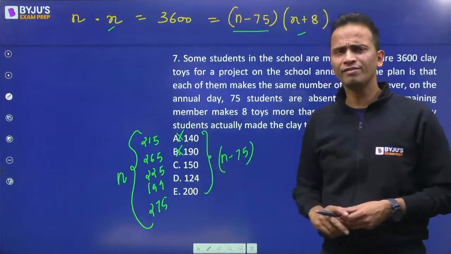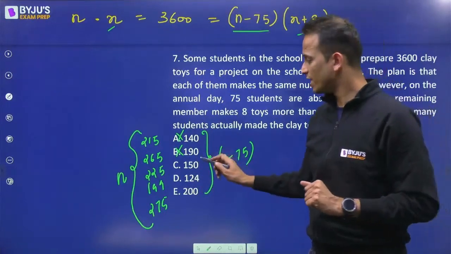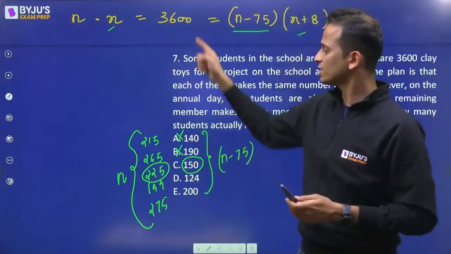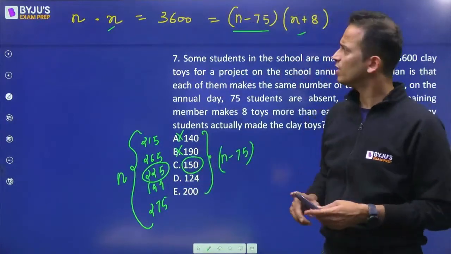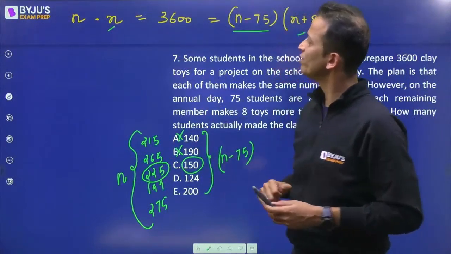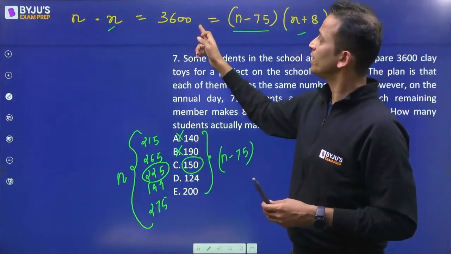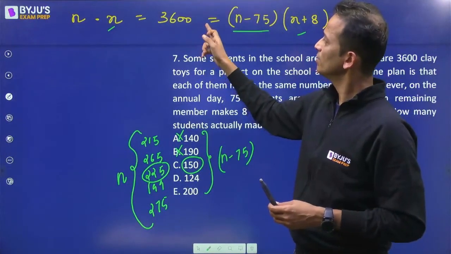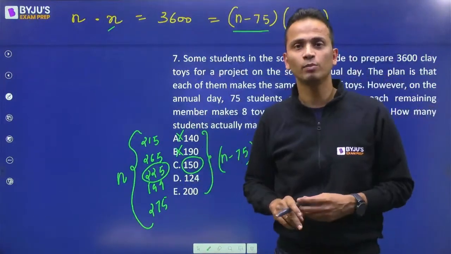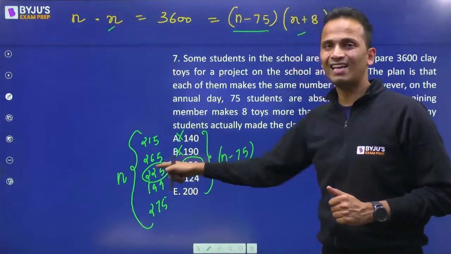3600 divided by 150. Yes, it is completely divisible. Okay, so if this is completely divisible, let us check the other one as well. 225. 3600 divided by 225. 15 into 15 is 225. Dividing by 15 gives 240, then dividing by 15 again gives 16. Yes, so it is also completely divisible by 225. So these are the possible values.